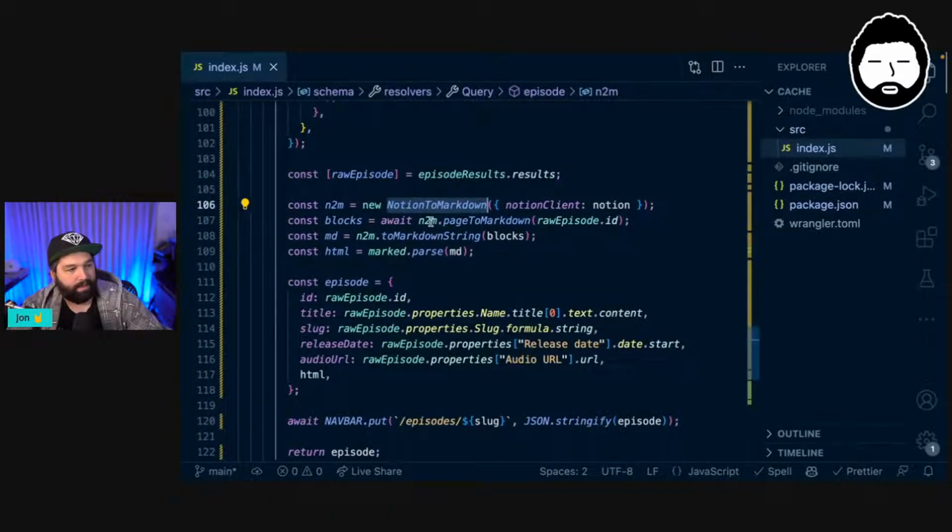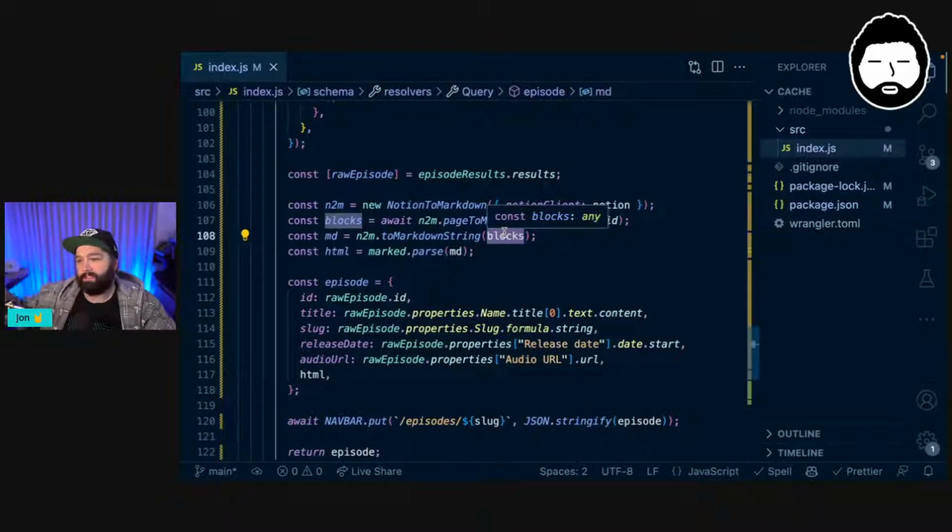So first we're saying page to markdown. So give it an ID for a page, and then it goes and gets all of these blocks, which is Notion's representation of this kind of hierarchical structure of the page, basically like an HTML document. And then we're saying turn that into a markdown string. So take all of those blocks that are Notion specific and turn them into something that's more generic, which is just markdown syntax.